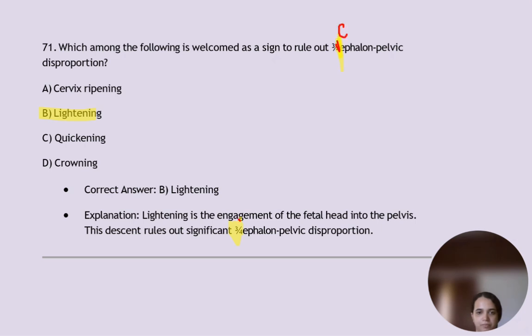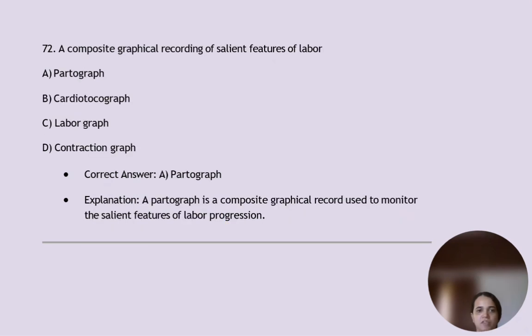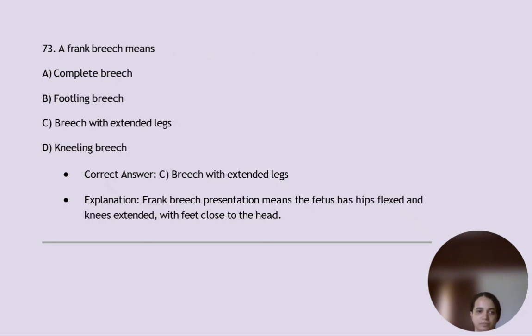Next, a composite graphical recording of salient features of labor is called a partograph. We have discussed it. It is a composite graphical record used to monitor the salient features of labor progression. A frank breech means it's option C, breech with extended legs. Frank breech presentation means the fetus has hips flexed and knees extended with feet close to the head.